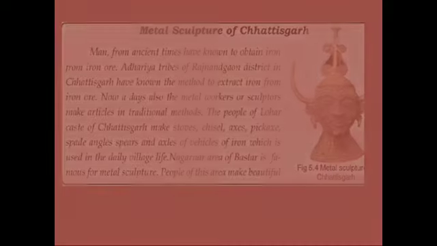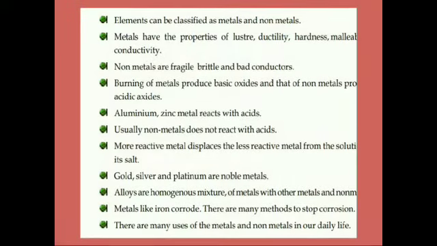Now, students, in this chapter we have learned that elements can be classified as metals and non-metals. Metals have the properties of luster, ductility, hardness, malleability and conductivity. Non-metals are fragile, brittle and bad conductors. Burning of metals produces basic oxides and that of non-metals produces acidic oxides. Aluminium and zinc react with acid. Usually non-metals do not react with acid.